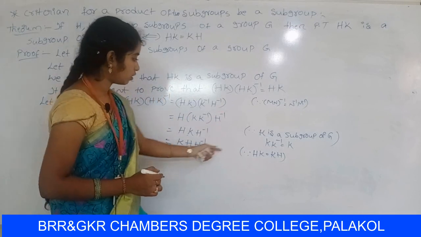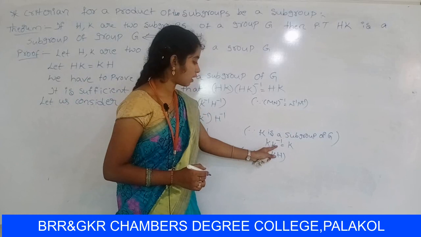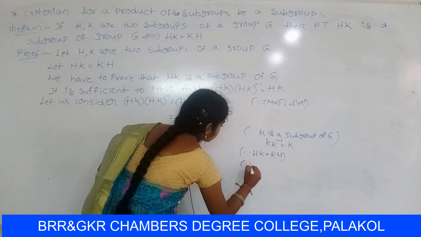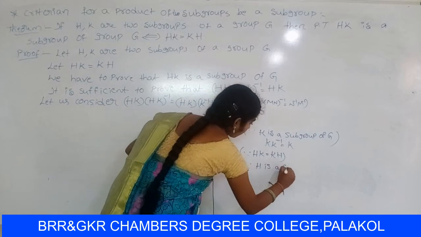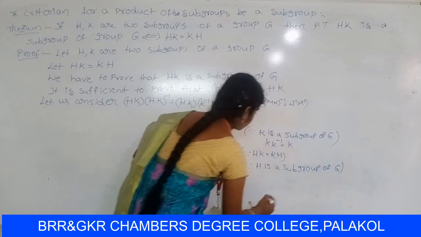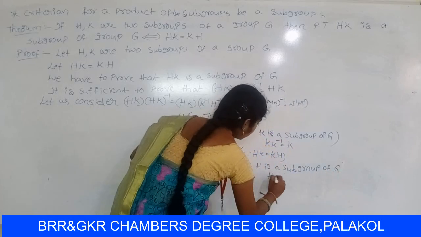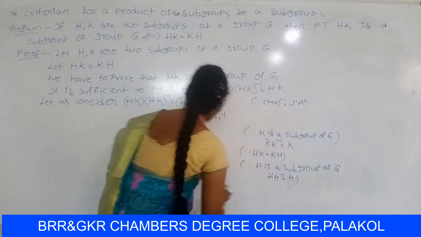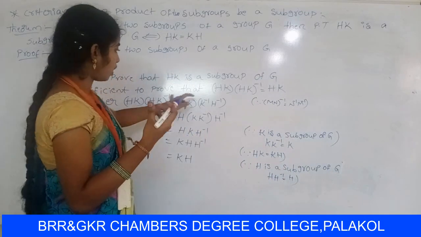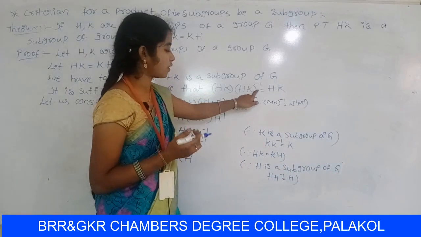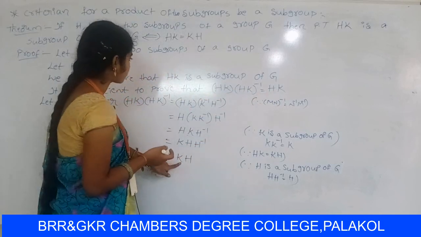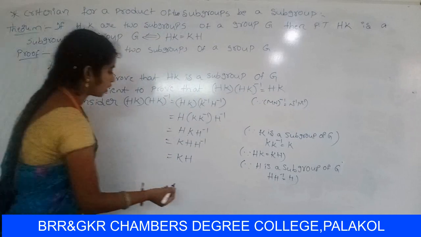Already you know that K is a subgroup of Z, K inverse equal to K, and H is a subgroup of Z, H inverse equal to H. So KH can be written as HK.